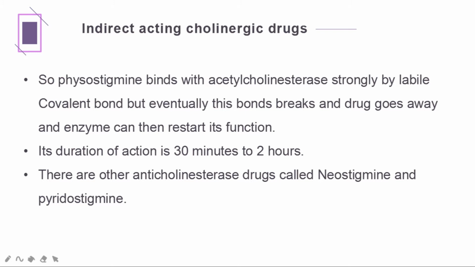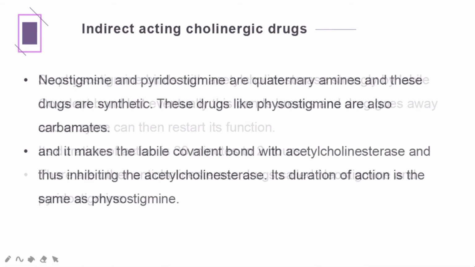There are other anticholinesterase drugs called neostigmine and pyridostigmine. Neostigmine and pyridostigmine are quaternary amines, and these drugs are synthetic. Like physostigmine, these drugs are also carbamates, and they make a labile covalent bond with acetylcholinesterase, thus inhibiting the enzyme. Their duration of action is the same as physostigmine.